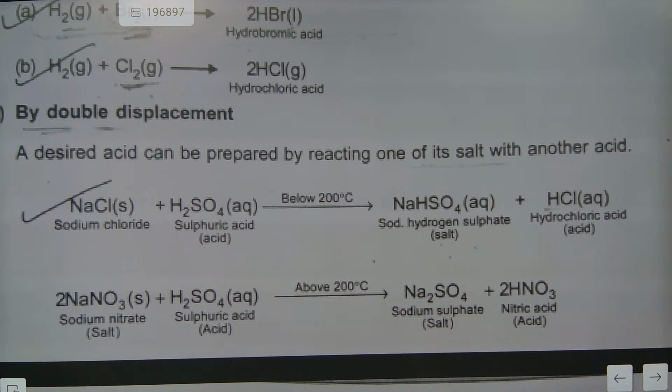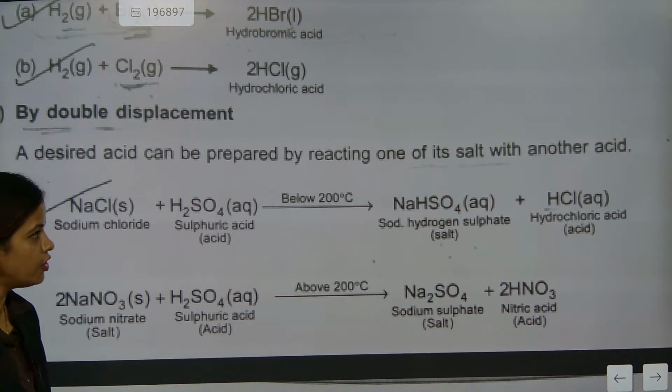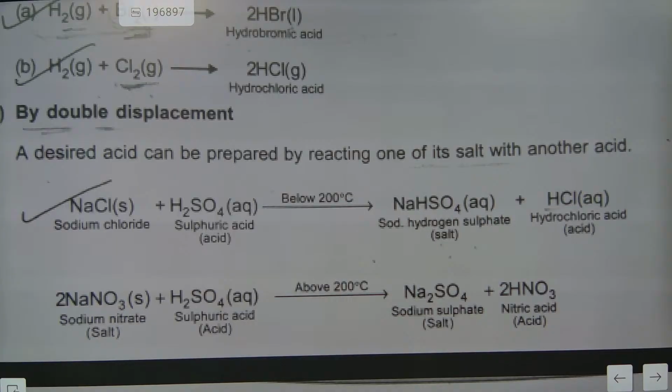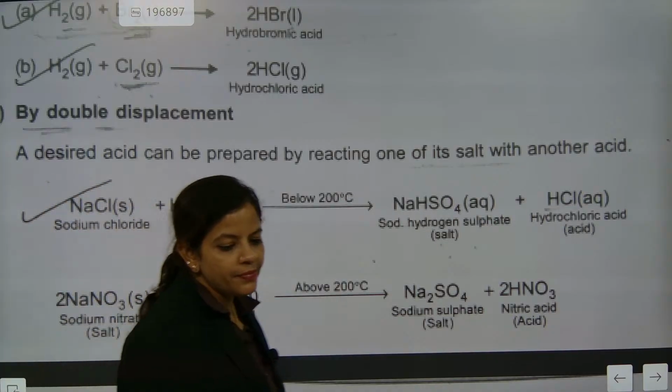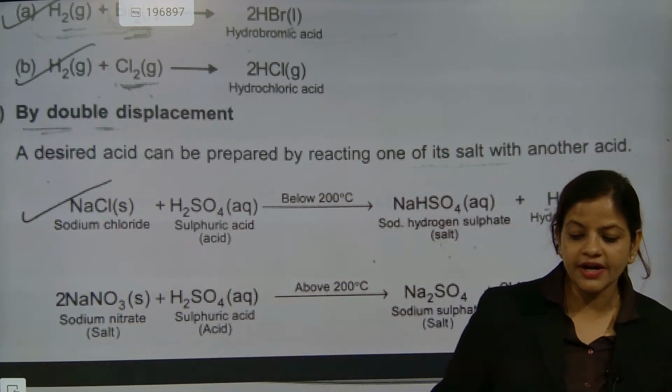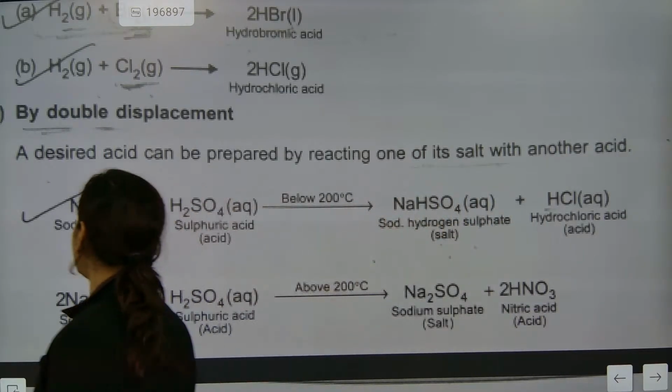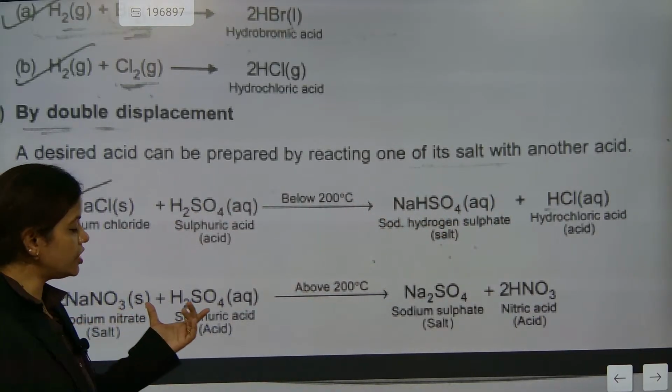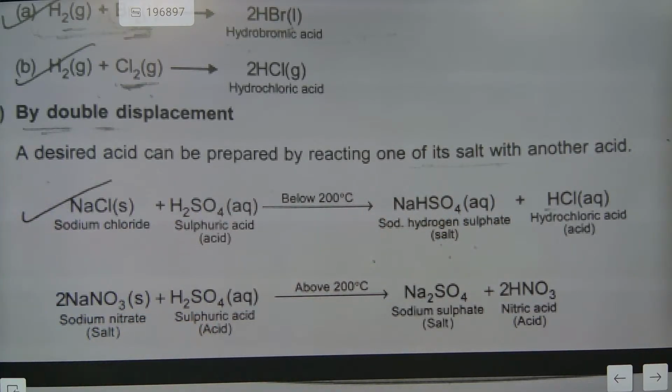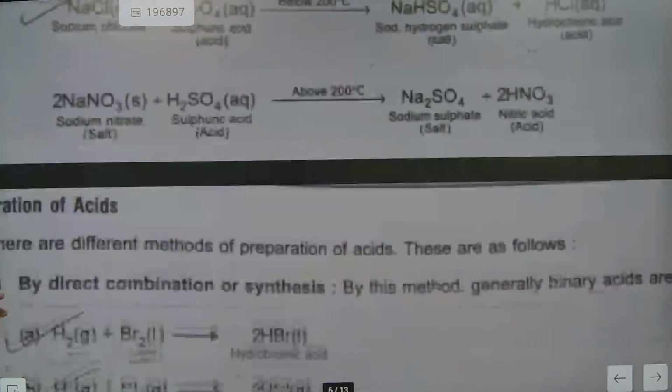Can you write down the equation fast? What is the equation here? For temperature here, what is the temperature here? Below 200 degrees Celsius, NaNO3, H2SO4. Above 200 degrees Celsius. So this is exactly the case, above 200 degrees Celsius. So this is the most important part.